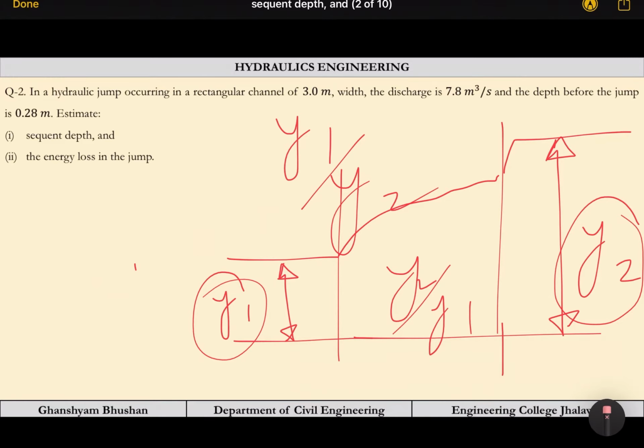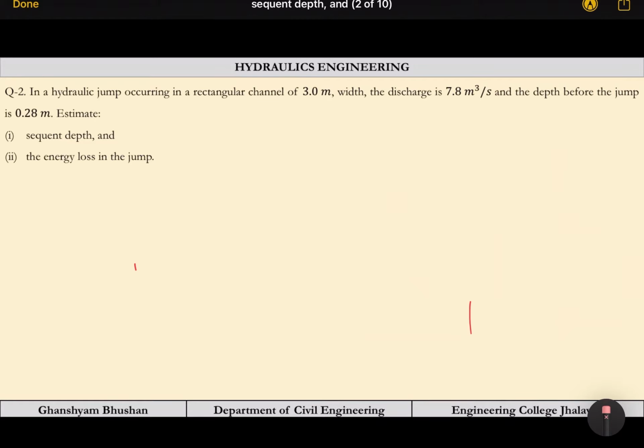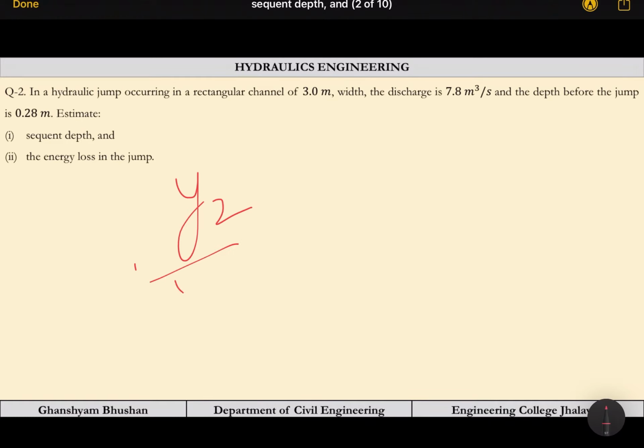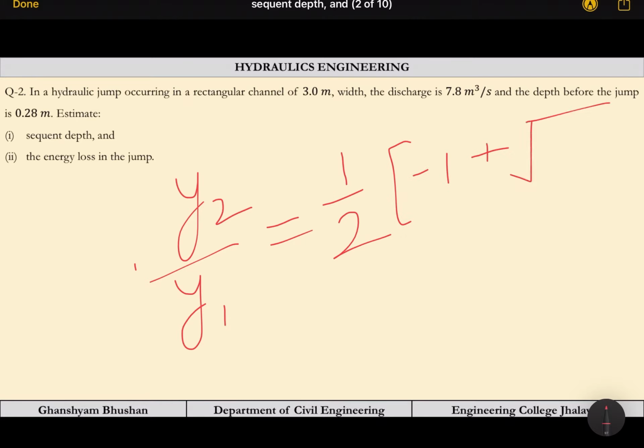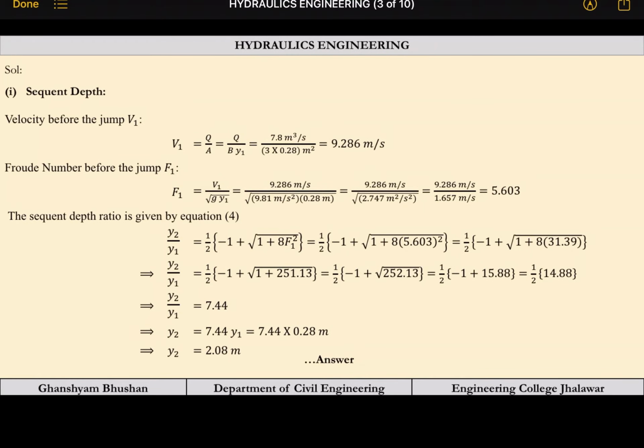It is y2 by y1 equals half into minus 1 plus root over 1 plus 8 F1 square. So if we are able to calculate F1, then we can easily calculate the value of y2, because y1 is known to us. So let us see how we are going to solve the problem.